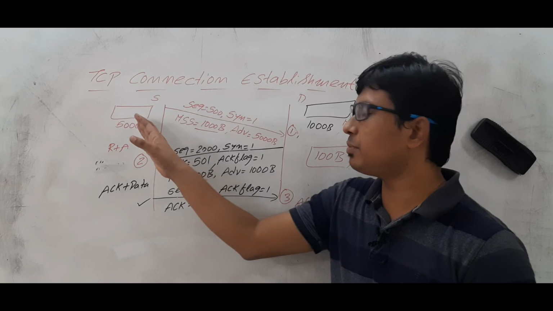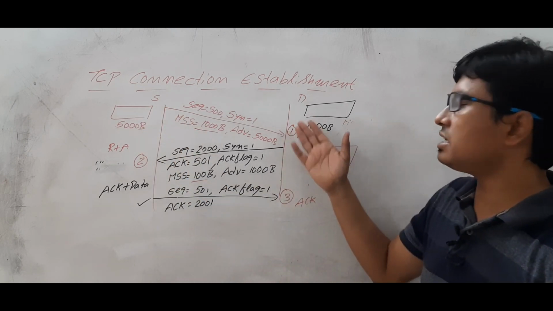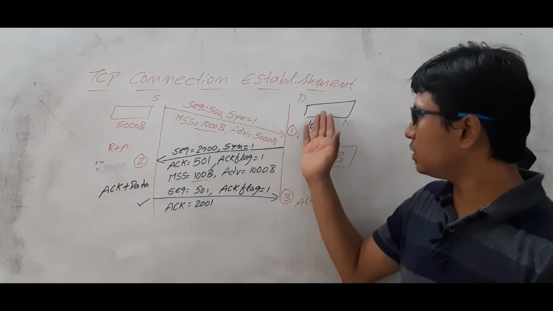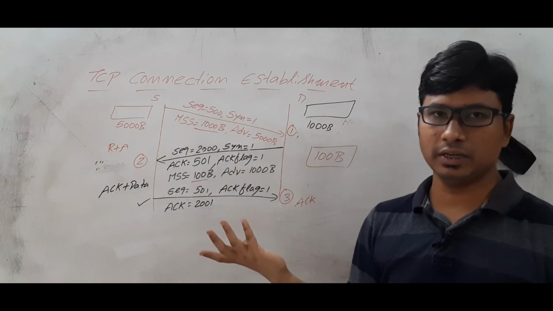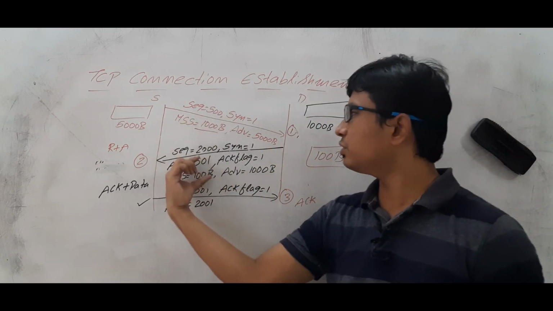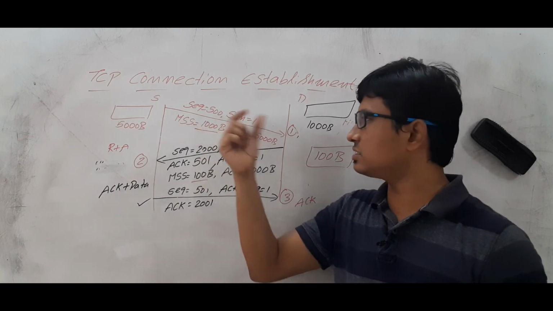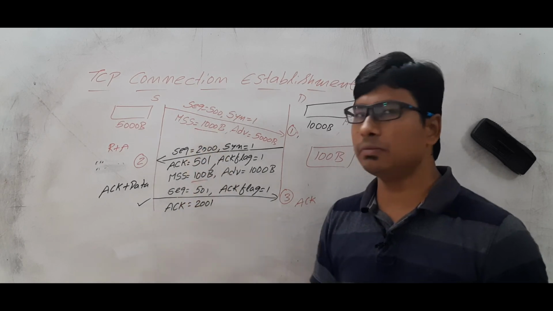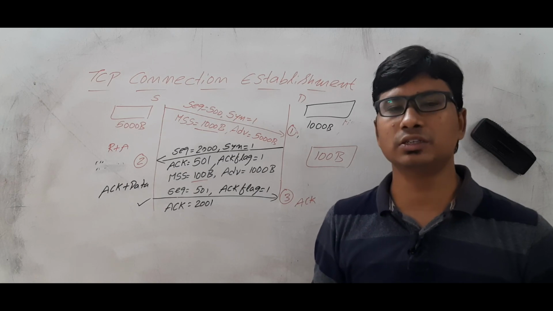Because this one is capable of receiving a 1000 byte segment, but this one has the capability of receiving only 100 bytes. So it can transfer only 100 bytes and it can also receive 100 bytes only. Am I right or wrong? So both of them will mutually understand that, okay, my maximum segment is 1000, this receiver's maximum segment is 100. So take the minimum and send segments of that size only. I hope you have understood this point.